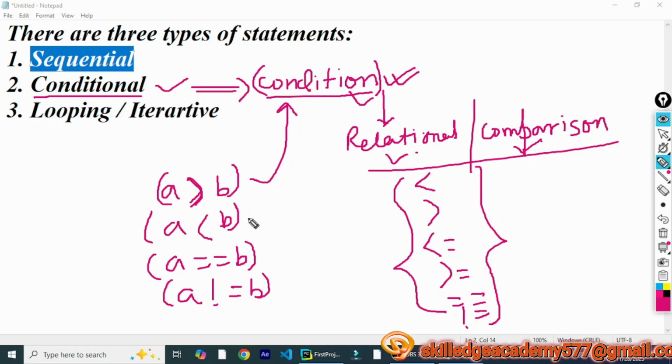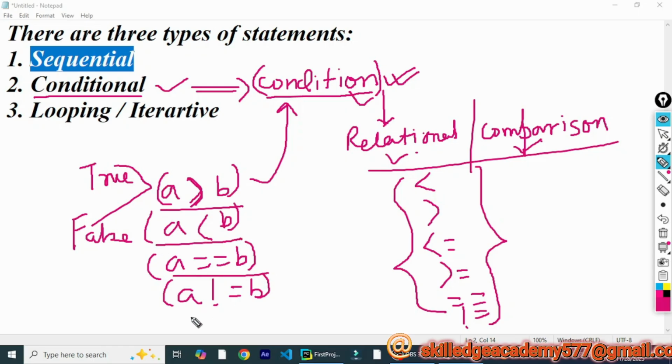Why? Because these statements give only two possible outputs: one is true, the other is false. Whenever you write a conditional expression, it will give either true or false as the result. There won't be any third output. So these expressions are known as conditions. So what are conditional statements? Those statements that are dependent upon a condition.